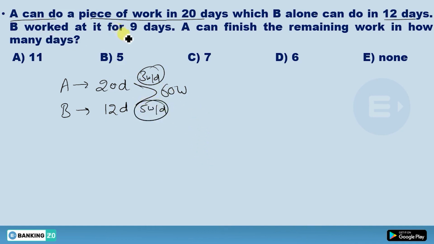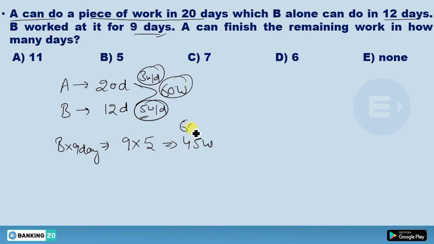B worked at it for 9 days. In 1 day he can do 5 work, in 9 days he can do 9 into 5. What work? 45 work. So you have total work 60. Now 45 is already completed. So how much work is still remaining? 15 work is still remaining.